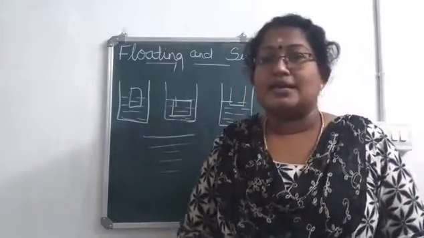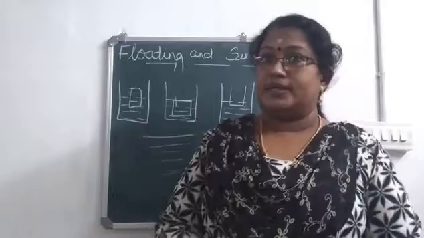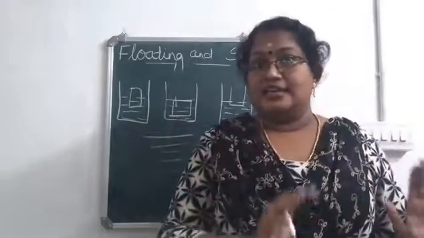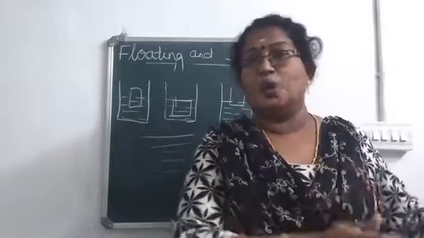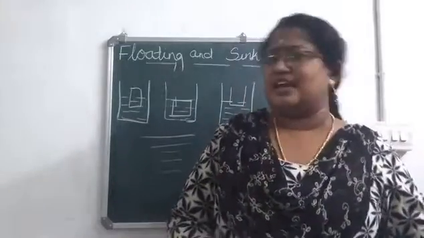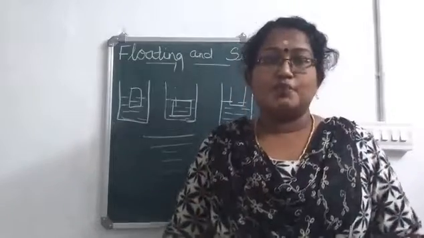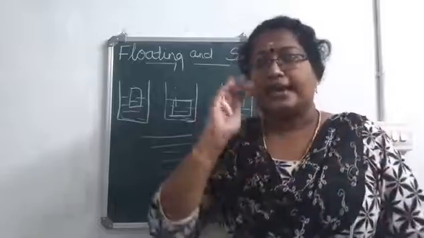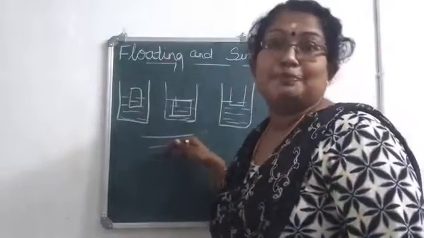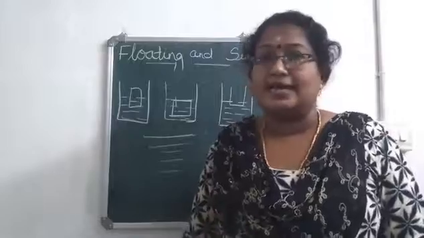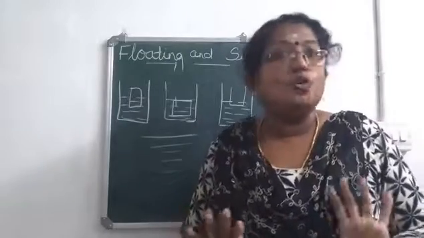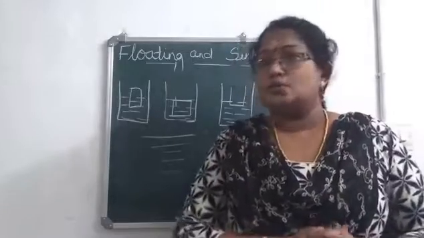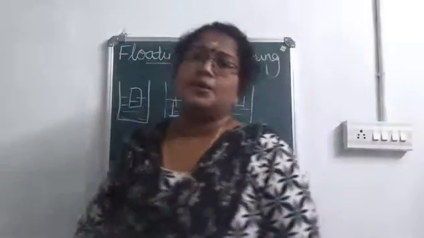Based on the Plimsoll lines, normally the ships will be loaded. So many lines you can see based on the difference in the density of water. In sea water it will be different, in oceans and rivers it will be different. So when a ship is moving through a particular sea or an ocean, it should be loaded only up to that particular marking or the Plimsoll line, so that it can move safely, else there is a chance of sinking. So is it clear till this? Okay. Thank you.